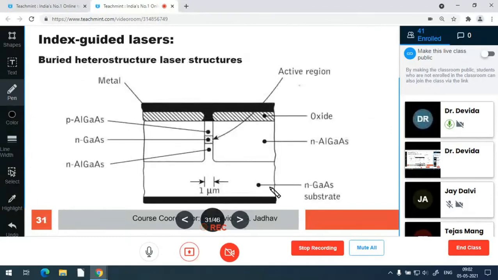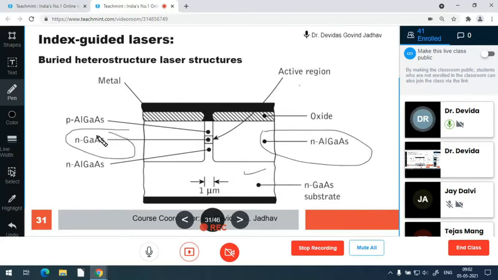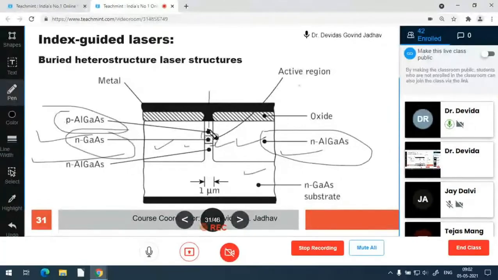One more structure is there in which the N substrate is there, and an N material layer is there, the same N material layer on the other side. This is the active region which is sandwiched in between these two wells of N-type AlGaAs, and then there is one more region which is P-AlGaAs, and the active region is physically shortened width-wise and height-wise also. So this also gives a pencil-like beam, and it has a width of the order of 1 micrometer. So this is the buried heterostructure.